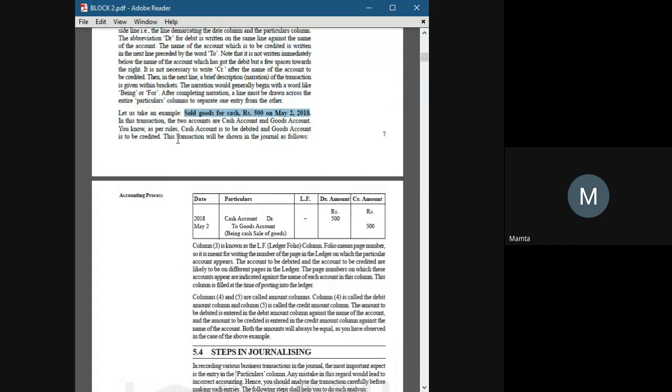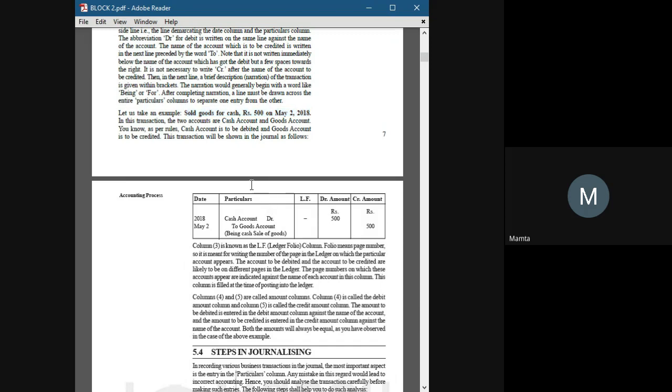let's move further. Take the example here: sold goods for cash rupees 500 on May 2nd. Now we have to create a journal entry out of it. The first point is that we have two accounts involved: goods, the selling of goods, and cash. So in the date column we write the date, and we leave the ledger folio column blank.